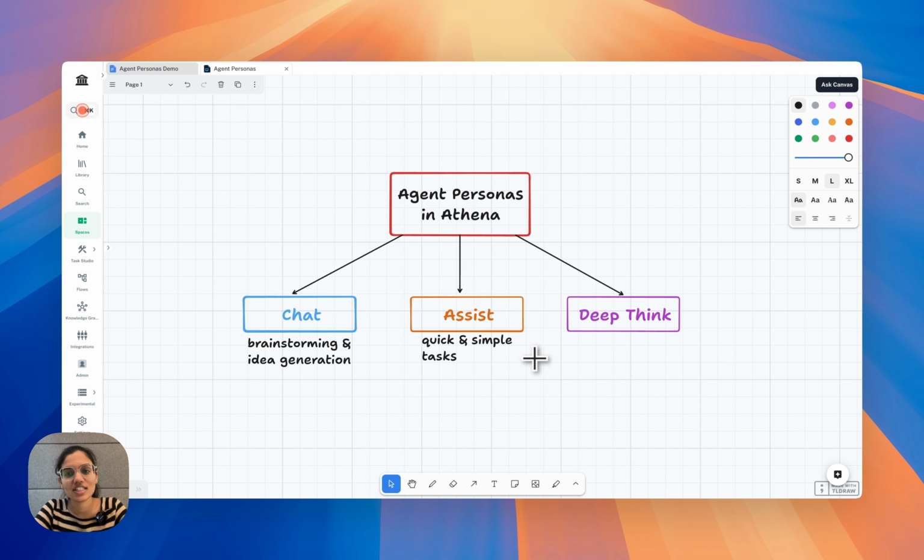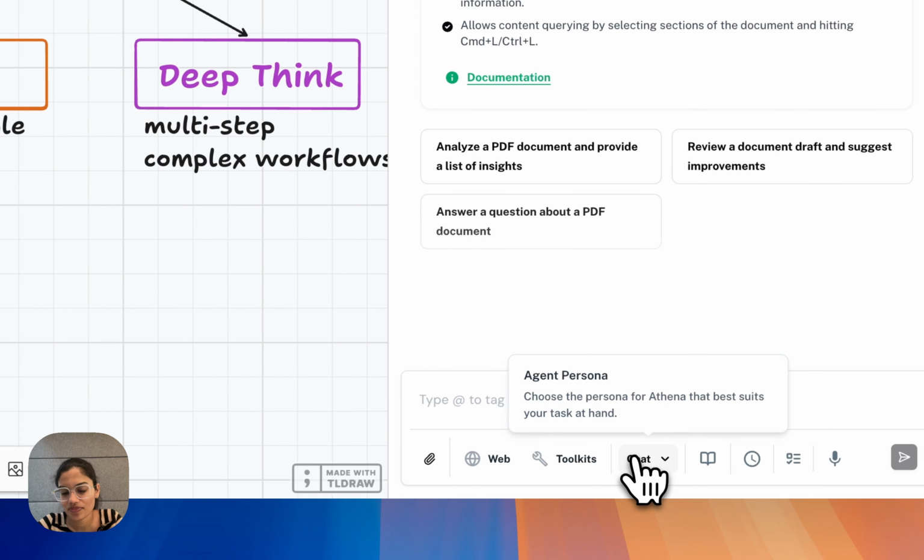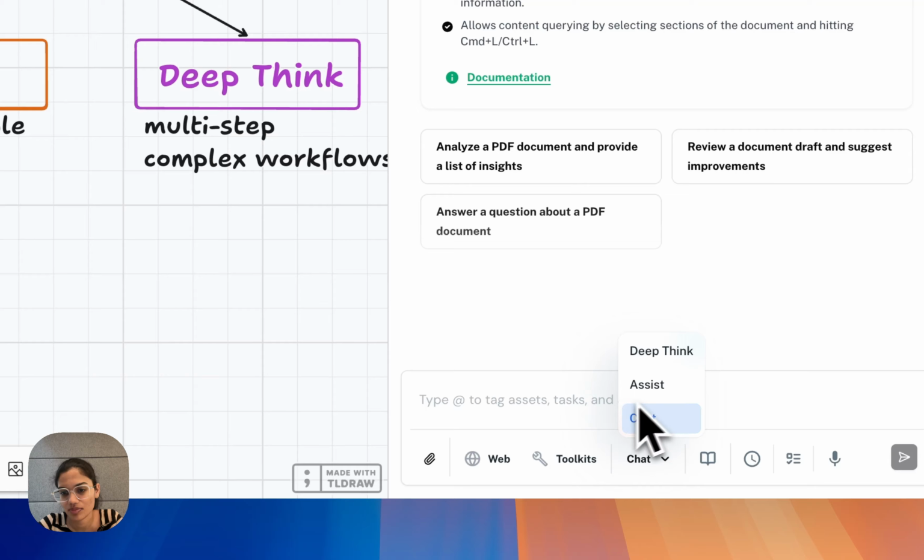The third one is the deep thinking mode, where Athena gets the capability to perform multi-step complex workflows. This might involve use of multiple sub-agents like document or spreadsheet, reading PDFs and doing a Q&A analysis on the PDFs as well. Let's see an example of these three personas in action. You can easily toggle between these three personas from the chat UI by selecting chat, assist or deep think.